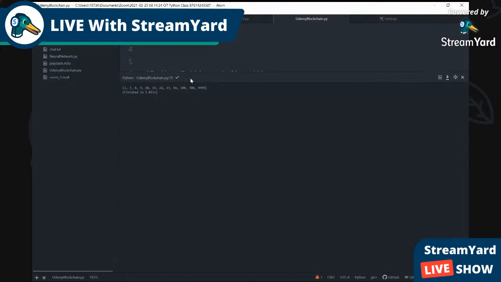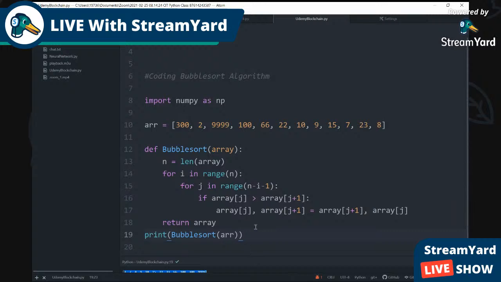I gotta put it here so you can see. So the output you see is in order: 2, 7, 8, 9, 10, 15, 22, 23, 66, 100, 399. It's all in order from the least to the greatest. You see the bigger number is at the end, and the least number in the list is at the beginning. So that is the bubble sort algorithm. That was so difficult to explain, but we got through it.